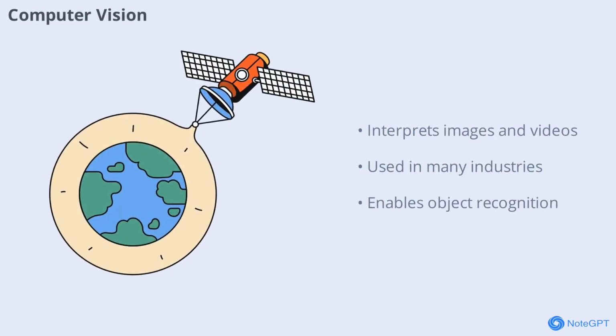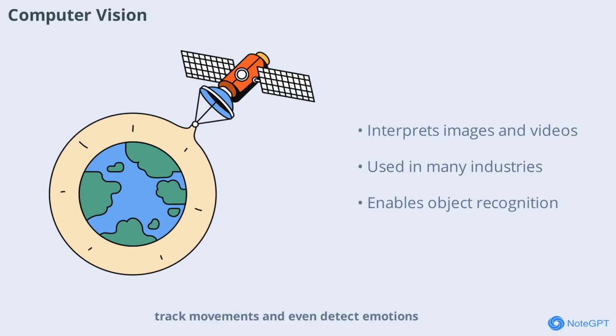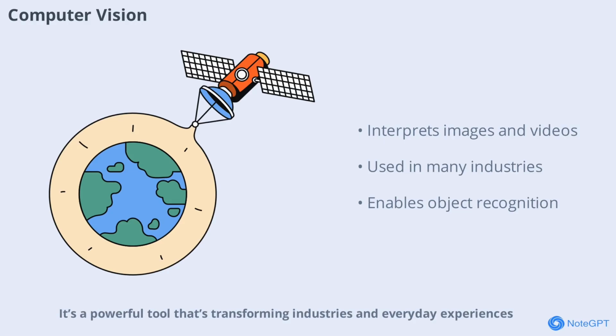Another major field in AI is computer vision. This technology allows machines to interpret and understand visual information from the world, such as photos and videos. Computer vision is used in everything from medical imaging to self-driving cars. By analyzing pixels and patterns, AI systems can identify objects, track movements, and even detect emotions. It's a powerful tool that's transforming industries and everyday experiences.